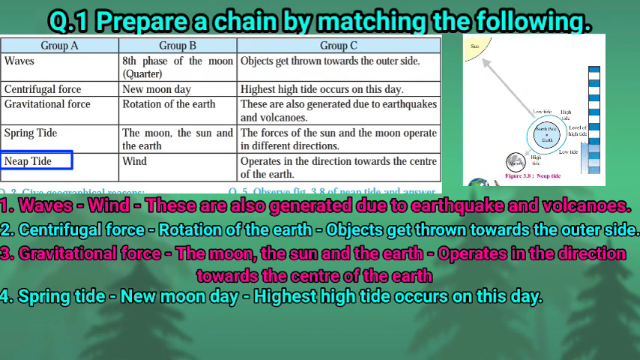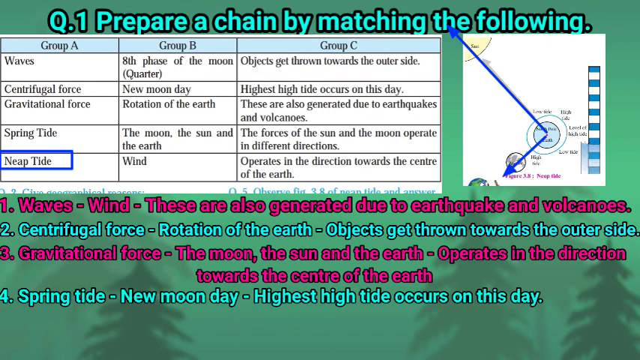Next point number 5, nip tide. Nip tides occur on the first and the third quarter day of every month. On this day, the force of the sun and the moon operate in the opposite direction to each other. Therefore, the nip tides are a little lower than the average high tide and a little higher than the average low tide.